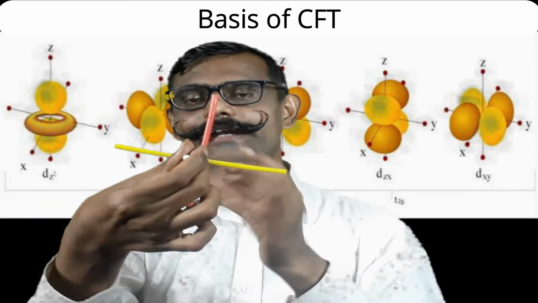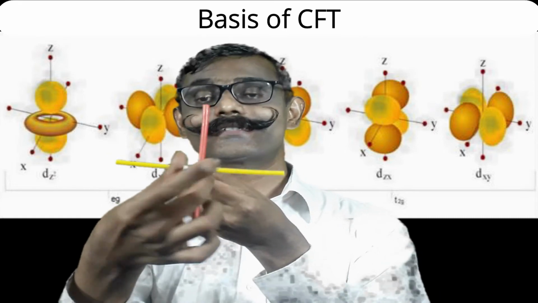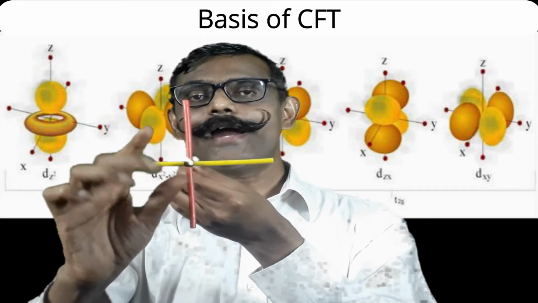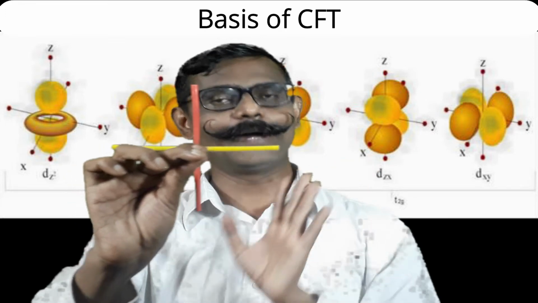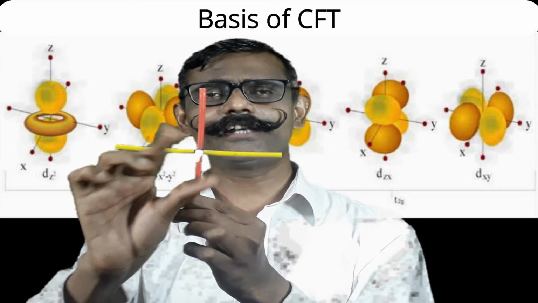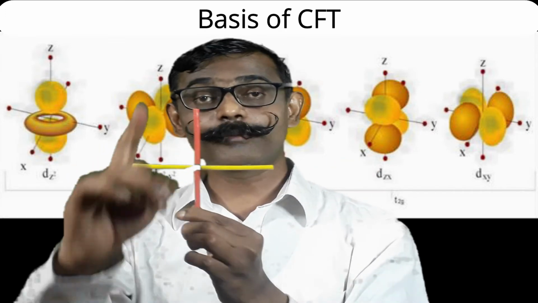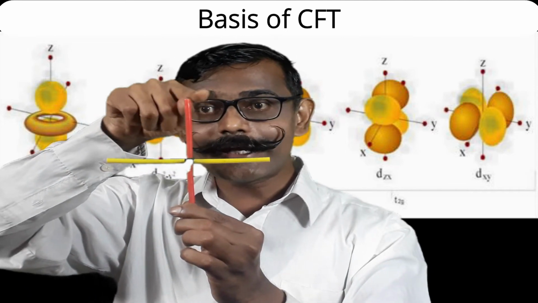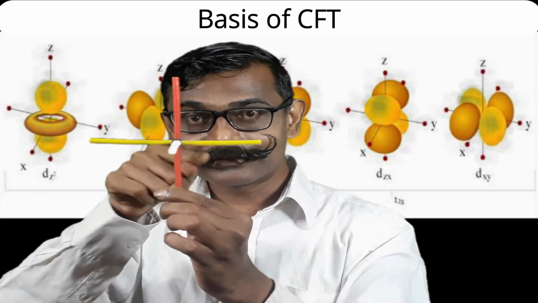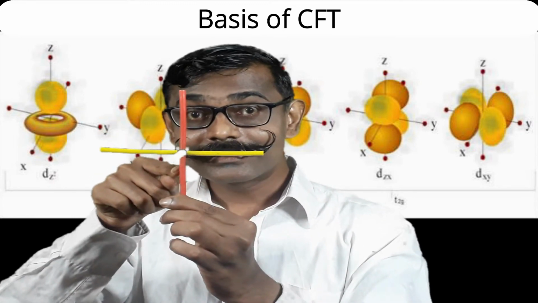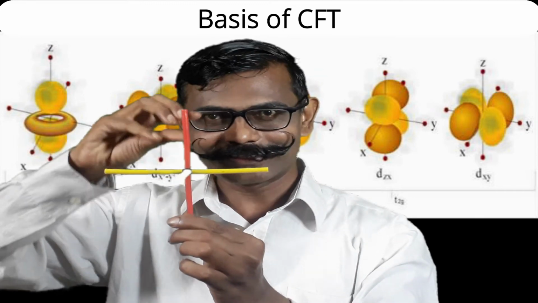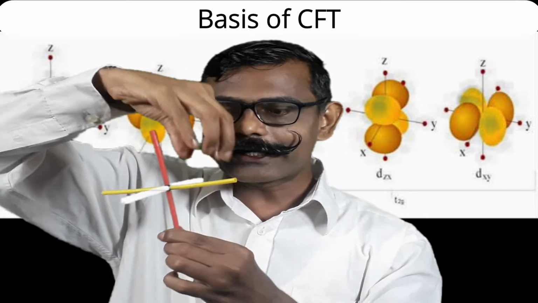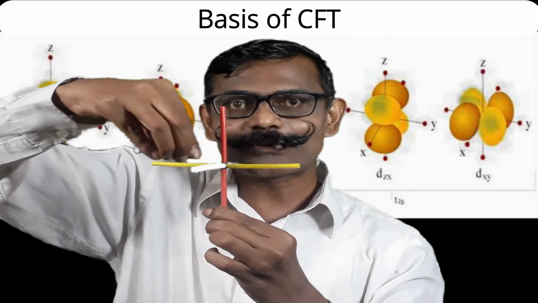Towards your side and my side is the y axis, positive direction of y and negative direction of y. Let us understand these orbitals again. The first orbital is the dz square orbital. The lobes are along the z axis, see here, plus a donut-like ring structure. That ring structure is in this xy plane.